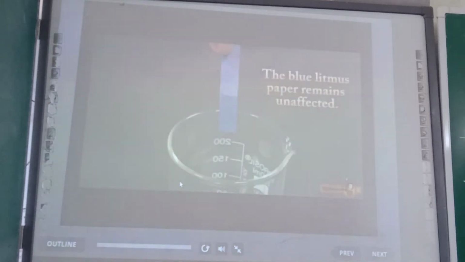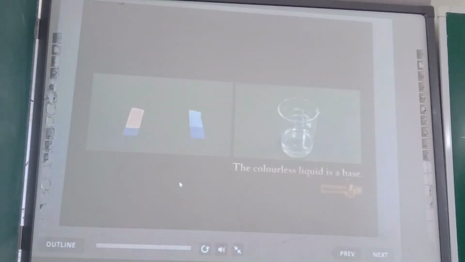Notice that it remains unaffected. From these observations, we can conclude that the colorless liquid is a base because it turns red litmus paper blue while the blue litmus paper remains unchanged.